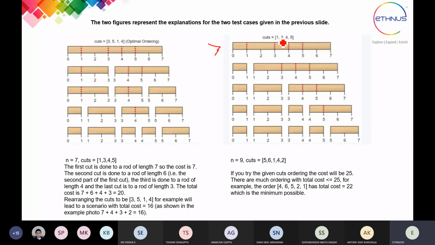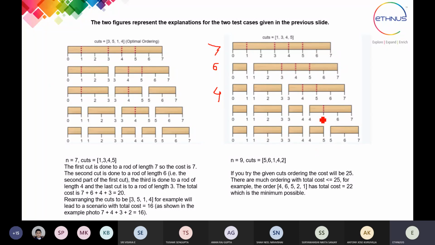Then the second cut is applied at the third location, 3. Now you can see the length of this stick is 6, so the cost of the cut is going to be 6 here. Then we have a cut at 4, and for the 4, the length of the stick is equal to 4 only, so we have to write 4 over here.